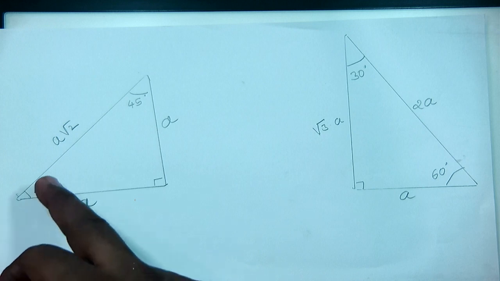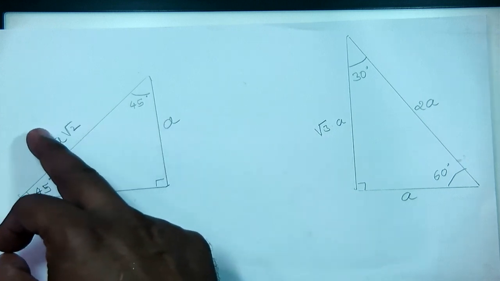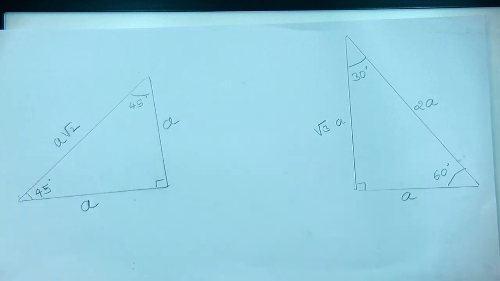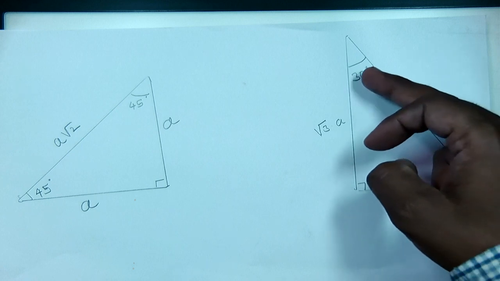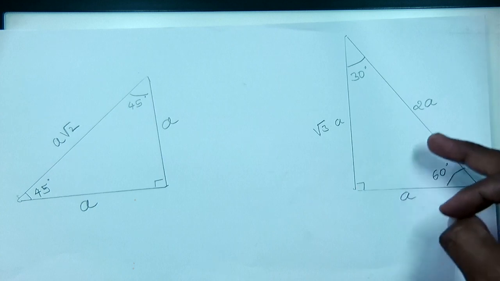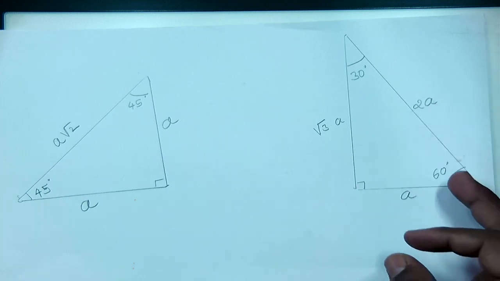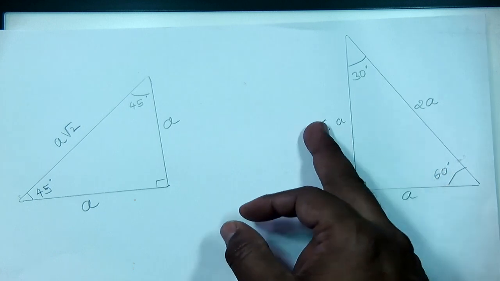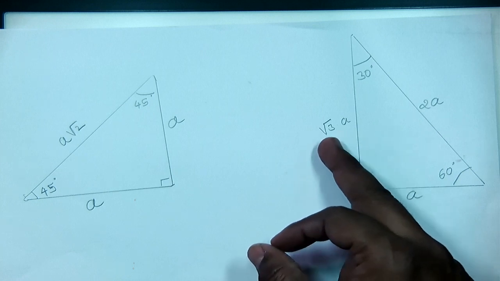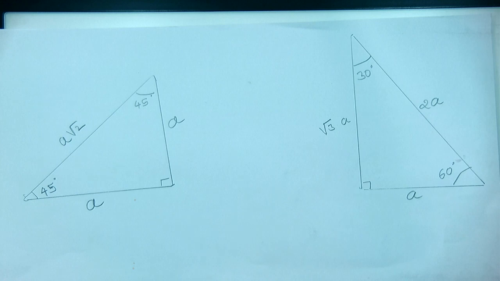See my dear student, what is sin 45? Opposite by hypotenuse, a cancel, 1 by root 2 we are getting. What is sin 30? Opposite by hypotenuse, a by 2a, a get cancel, 1 by 2. What is sin 60 degrees? This is opposite, this remains hypotenuse, root 3a by 2a, a cancel, root 3 by 2.